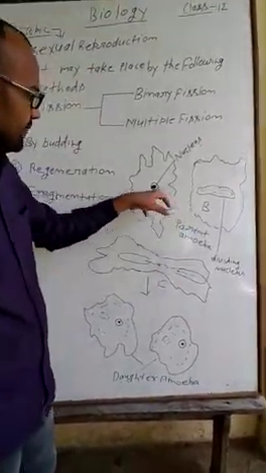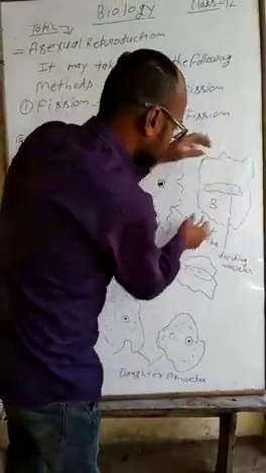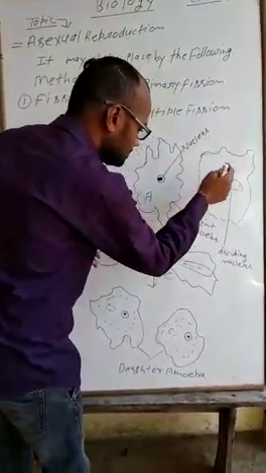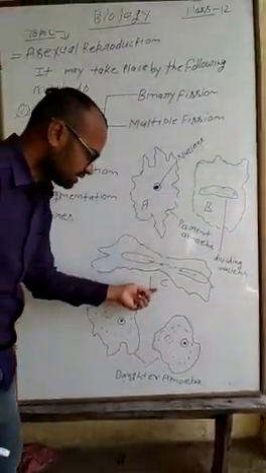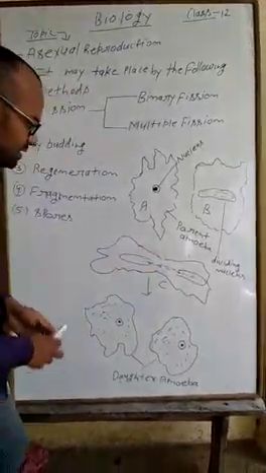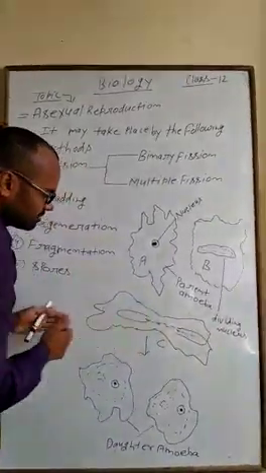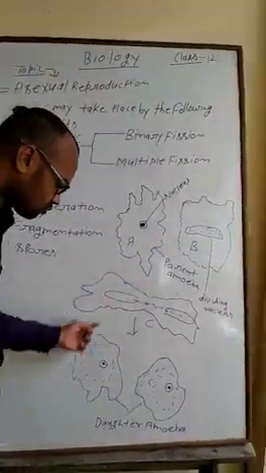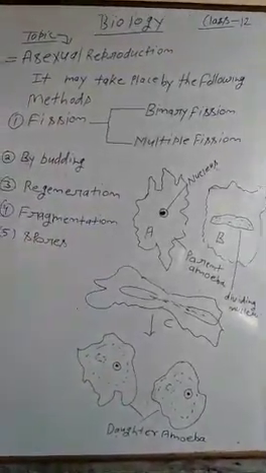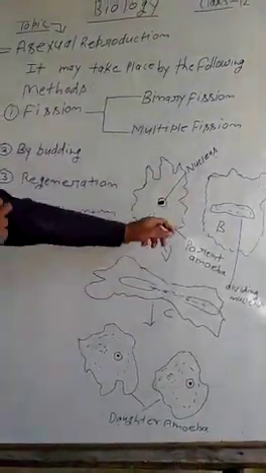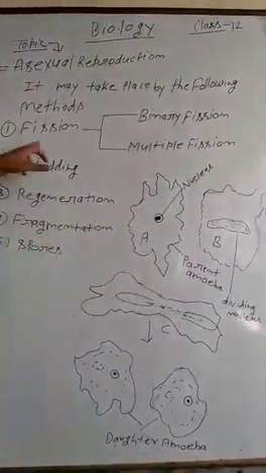Then the nucleus enlarges and divides. In the next stage, the dividing nucleus again enlarges and divides into two daughter amoebae, and new daughter amoebae are born. Dear students, binary fission is most suitable for amoeba.